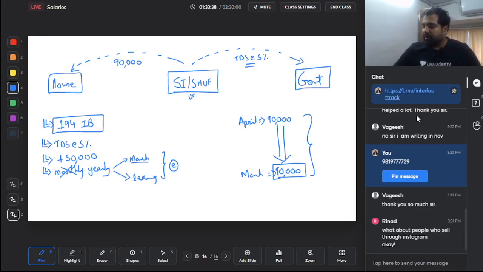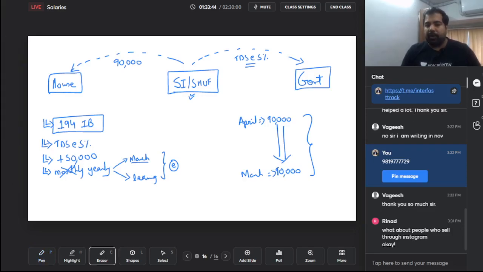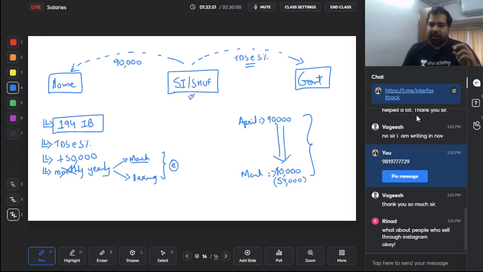Total, how much rent is it? Total 10,80,000 into 5% is 54,000. So the last month when you are paying 90,000, you need to deduct 54,000 in this case. So I repeat, do you have to do monthly deduction? No, because you're a small individual, small HUF, you don't have to do monthly deduction. At the end of the year or whenever you're leaving, see how much rent you have to pay, and on that you have to deduct TDS at the rate of 5%.